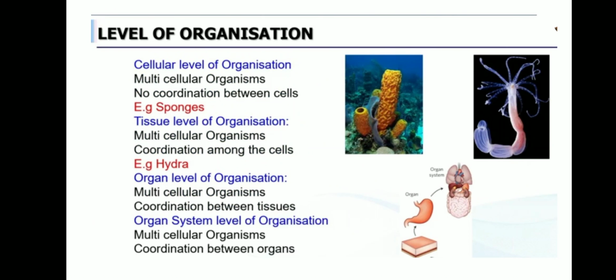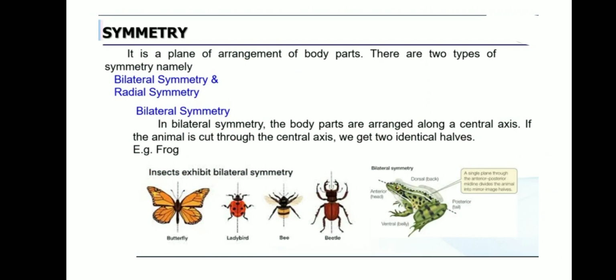And next, children, we'll see about symmetry. Symmetry, important 2 mark question again. What is symmetry? It's an arrangement of body parts. So there are 2 types of symmetry, children. Very important to be noted. There are 2 types of symmetry, bilateral symmetry and radial symmetry. The word bi denotes what? 2.